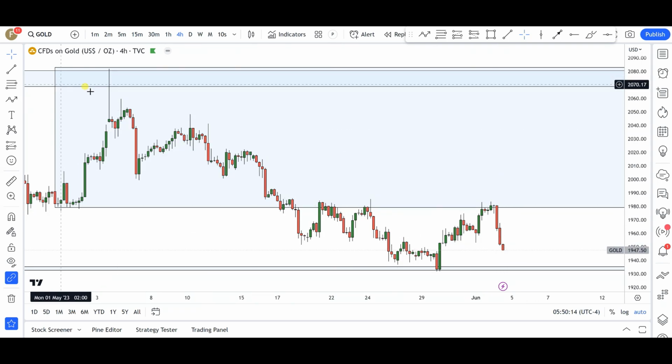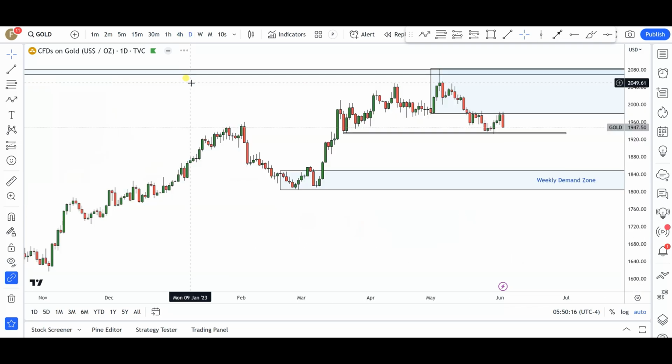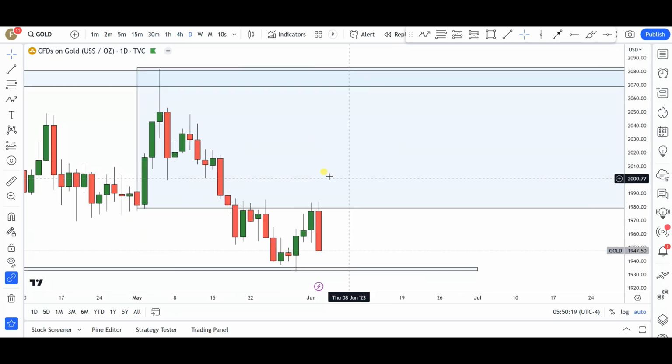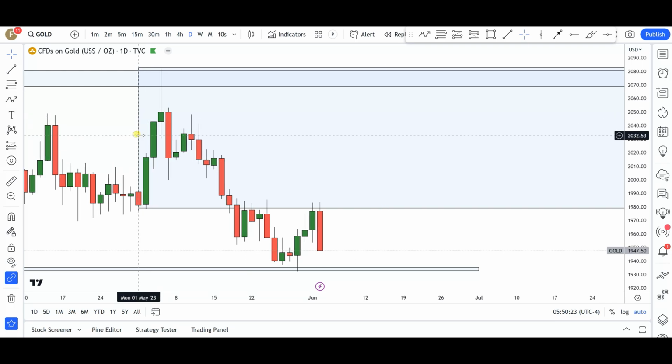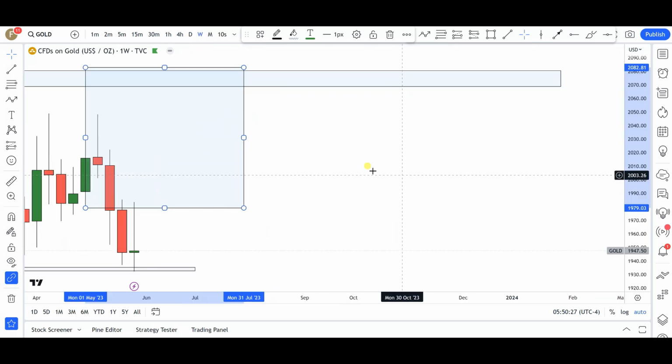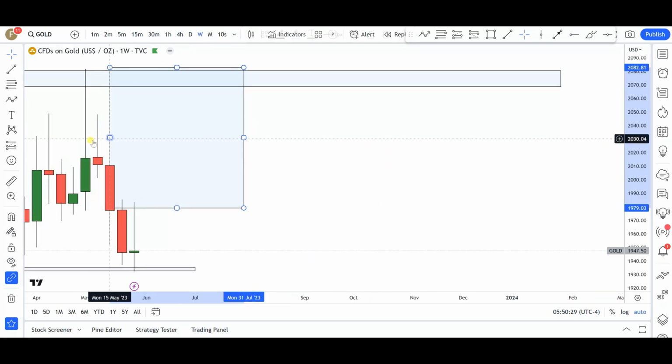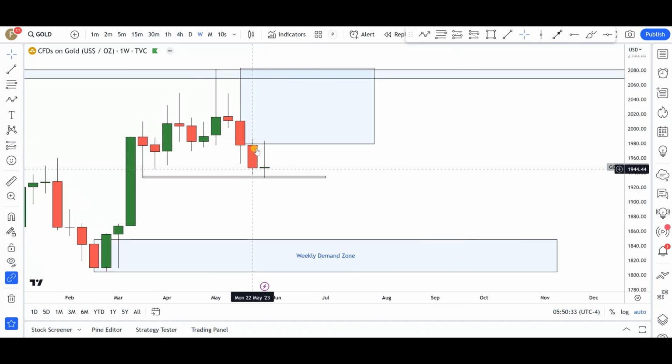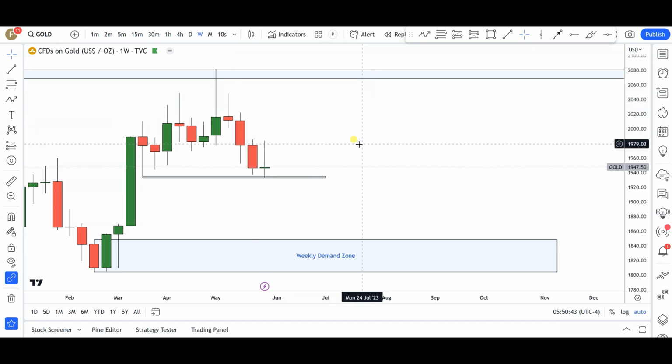Markets just tapped into that mother candle that we have, or let me say the origin candle that we have on the daily time frame, and you can see, let me see on the weekly time frame. Yes, it's on the weekly time frame. So it's this candle. Markets just pretty much tapped into that particular candle, and you can see the rejection that we got from the bears. All right, so that tells you there are still sellers in this particular market, and I expect these markets to continue to the downside.